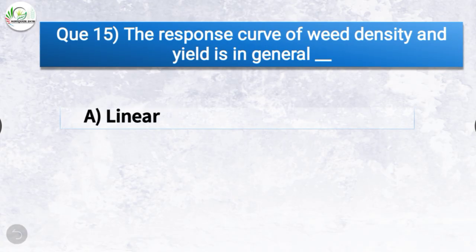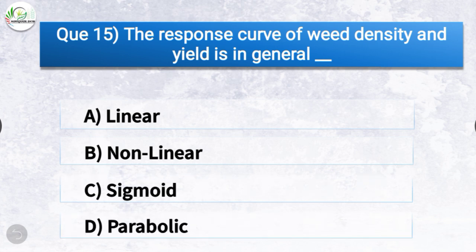Question number 15. The response curve of weed density and yield is in general? The options are linear, non-linear, sigmoid, parabolic. The correct answer is option C, sigmoid. The response curve of weed density and yield is in general sigmoid.